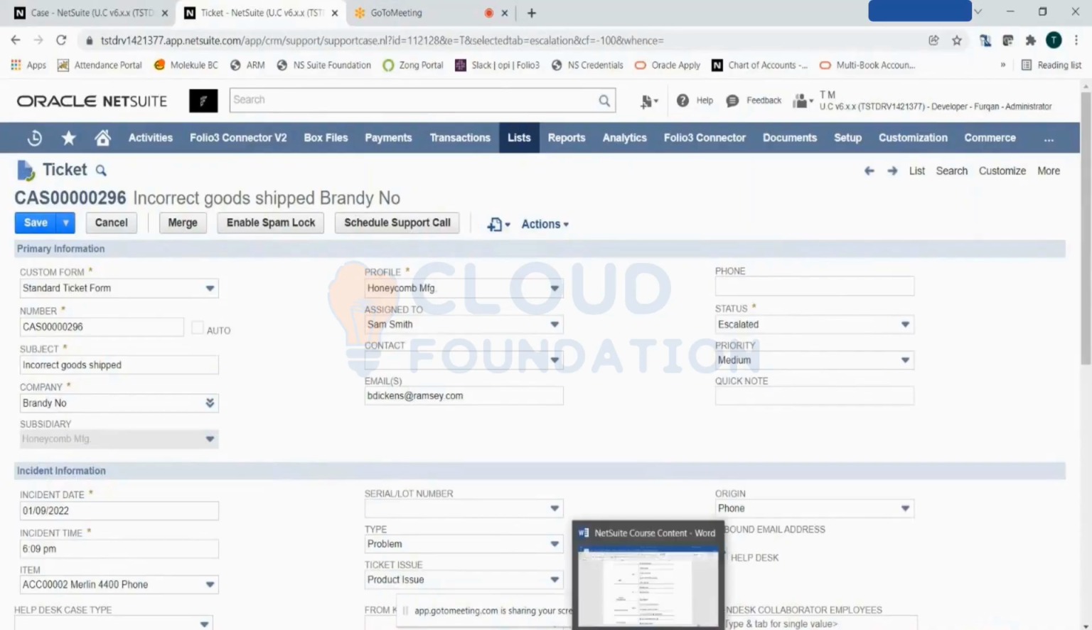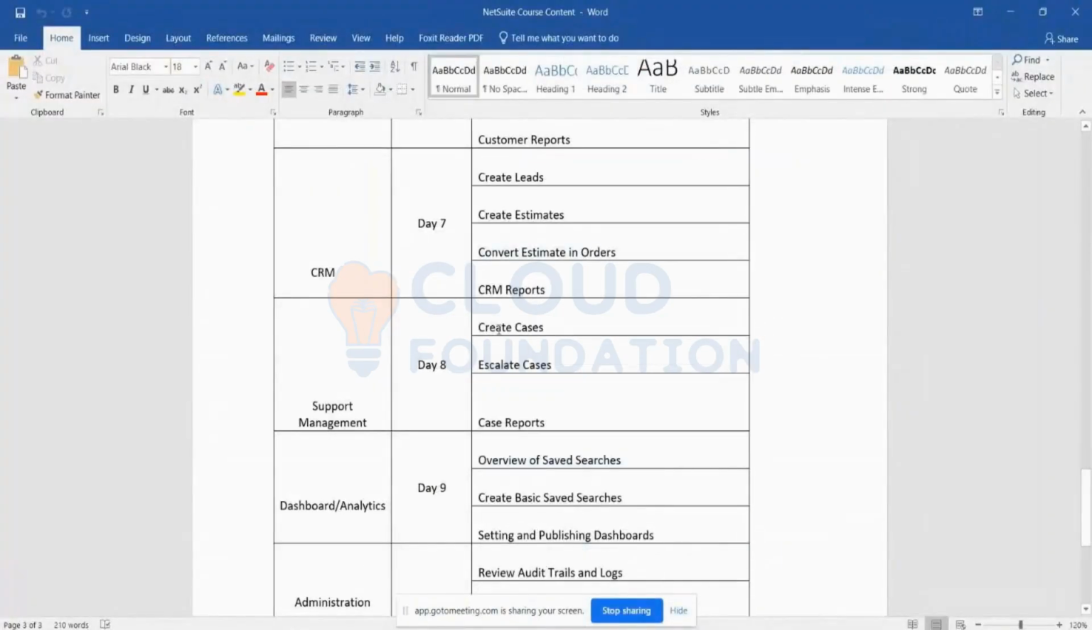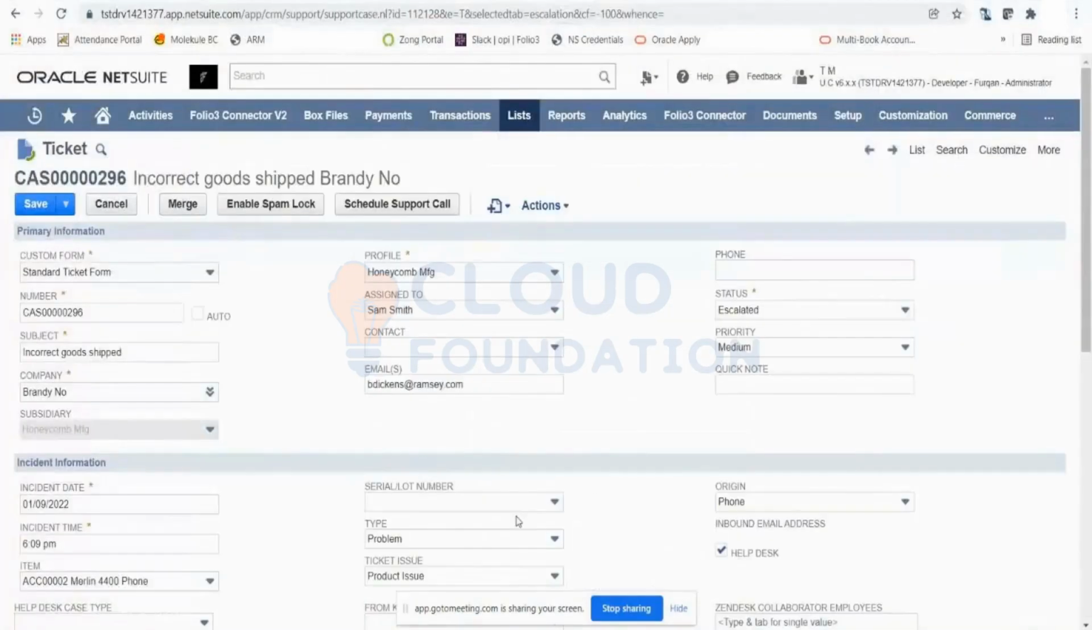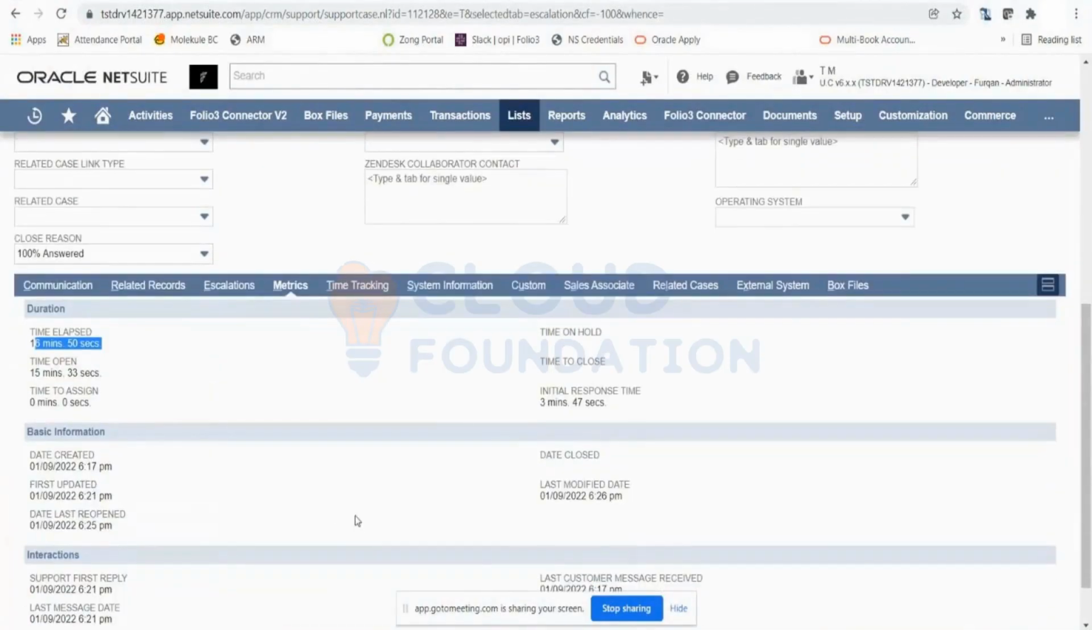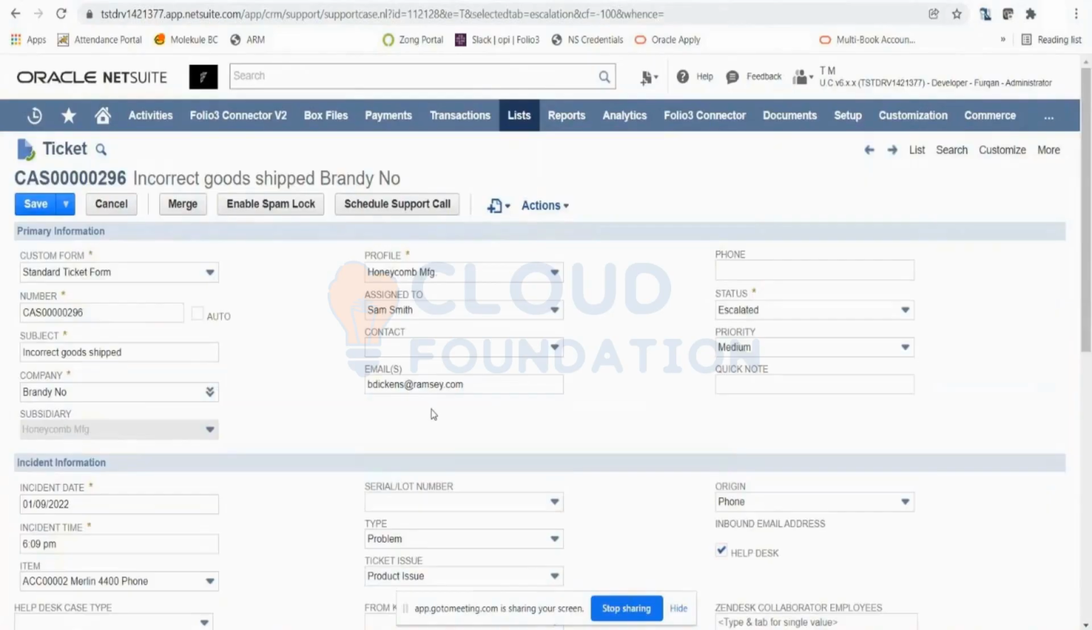Let me quickly come back to our agenda. We have created cases. And we did see that in case you need to escalate a case internally, how to do that. And once the overall case is completed, let's also review some case reports. Metrics is one option that you can get by default on your case record itself. But then again, NetSuite also has a lot of standard reports that you can review as part of your daily or weekly or monthly report analysis or data analysis.